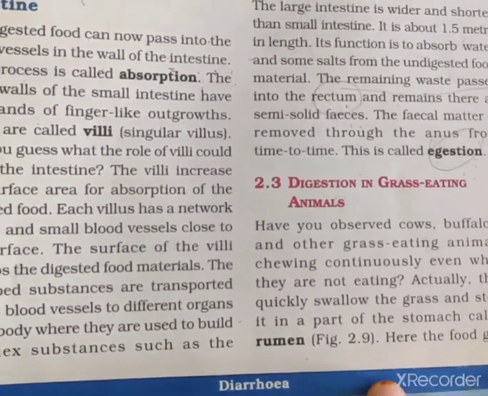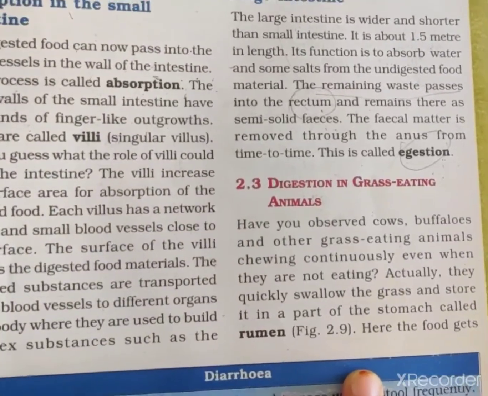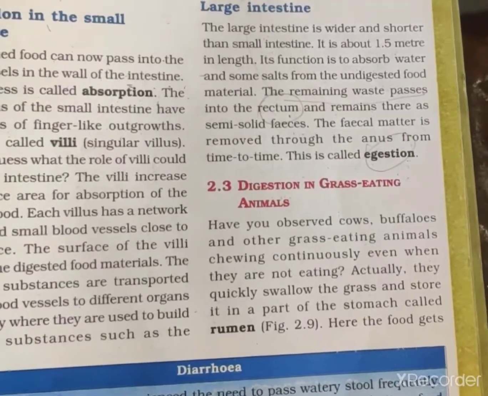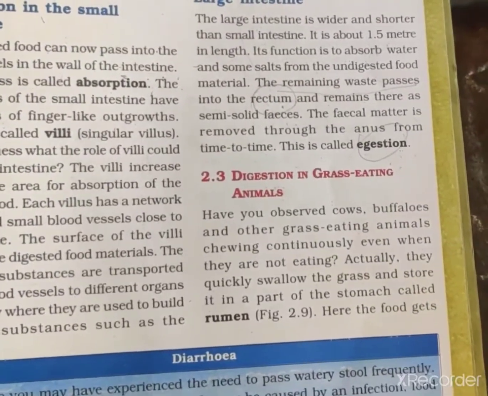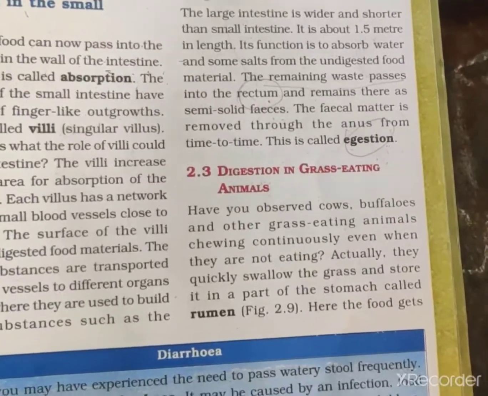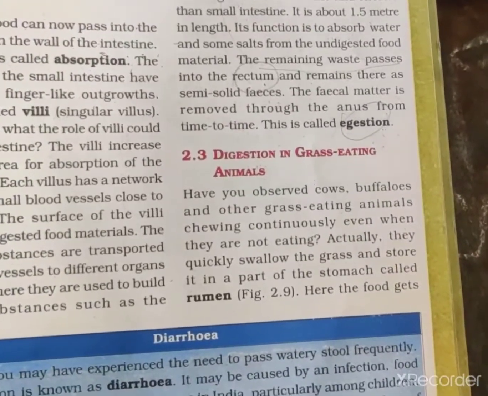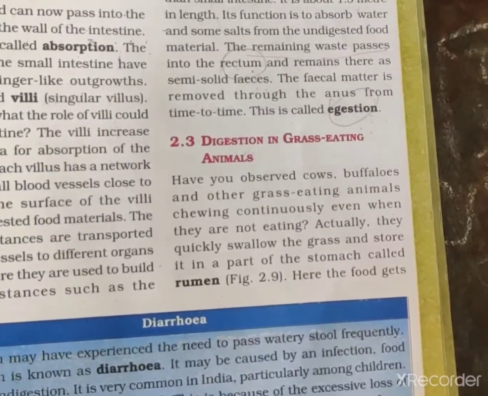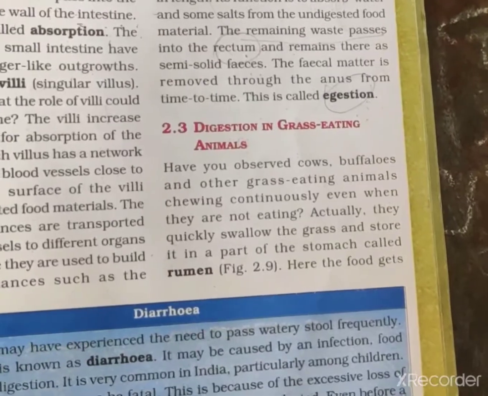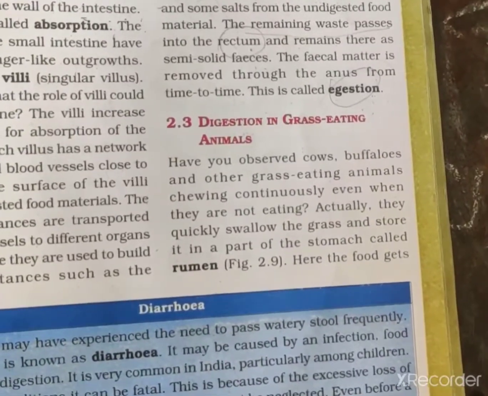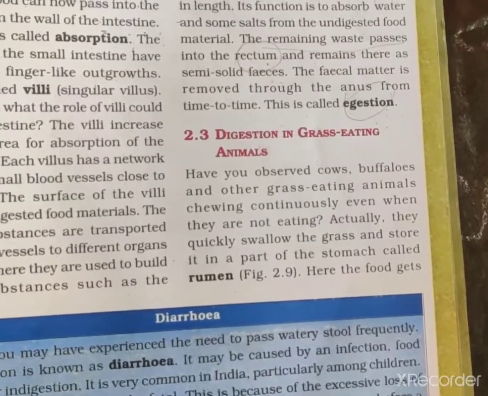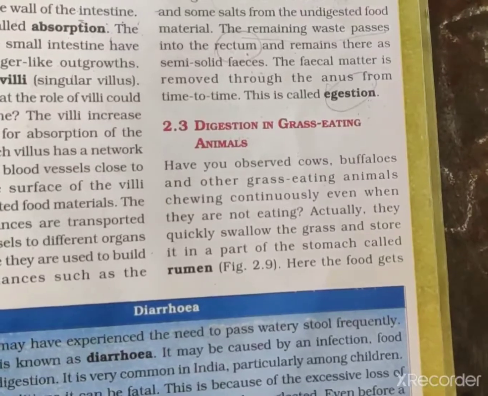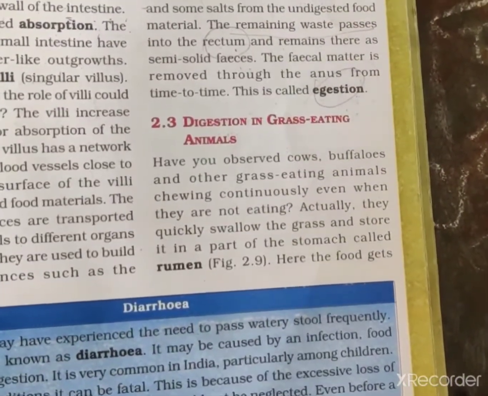After that, the next topic is digestion in grass eating animals. You know that grass eating animals are cows, buffalo, goat, etc. As you can see, they are chewing continuously even when they are not eating. When these grass eating animals like cows, goat and buffalo sit, even when they are not eating, they are continuously chewing.